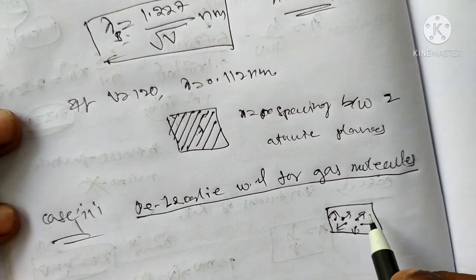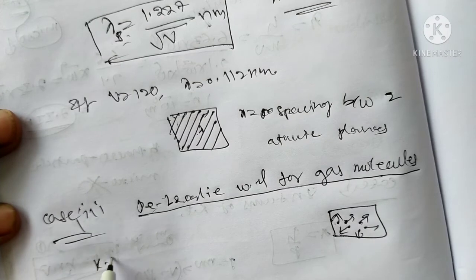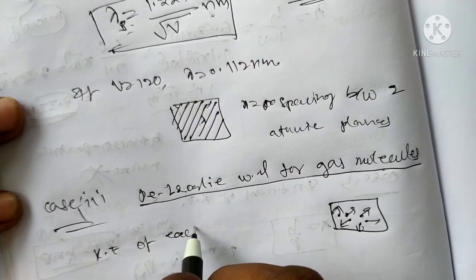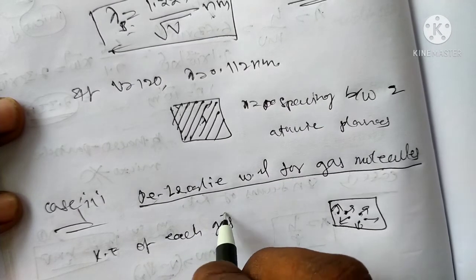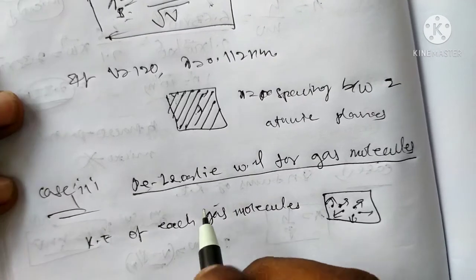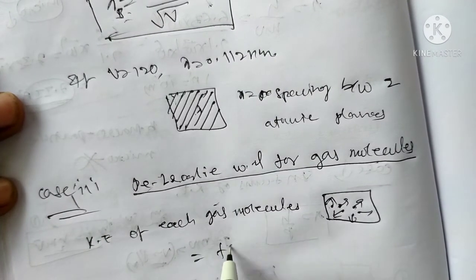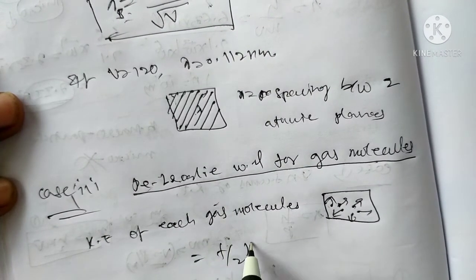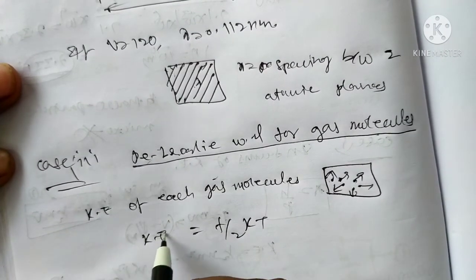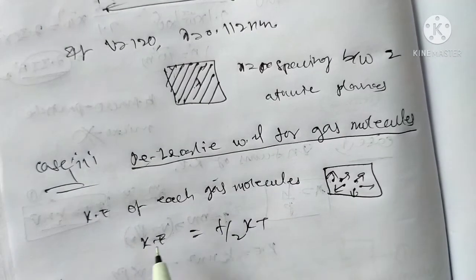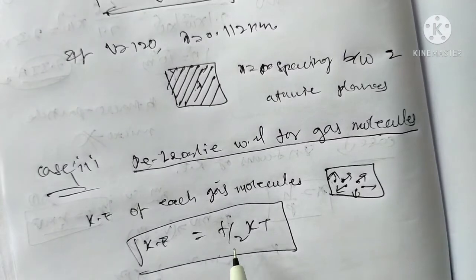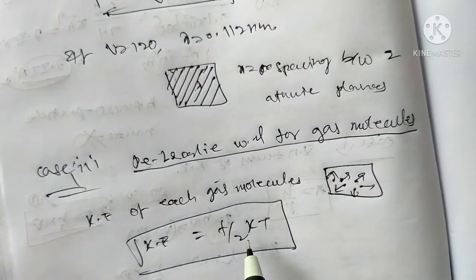Each gas molecule has kinetic energy. This is the formula: kinetic energy of each gas molecule is equal to f by 2 into kT.